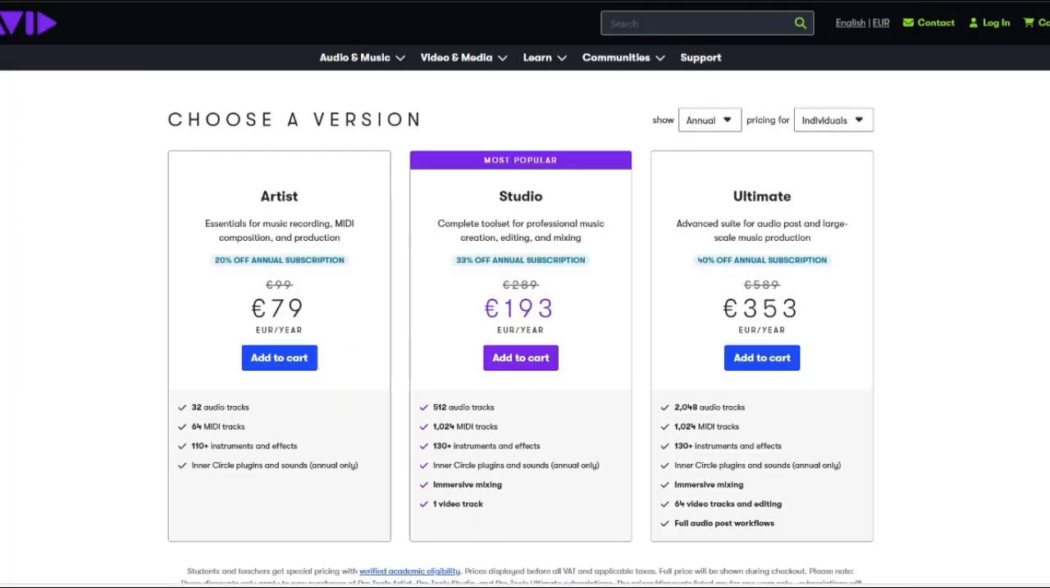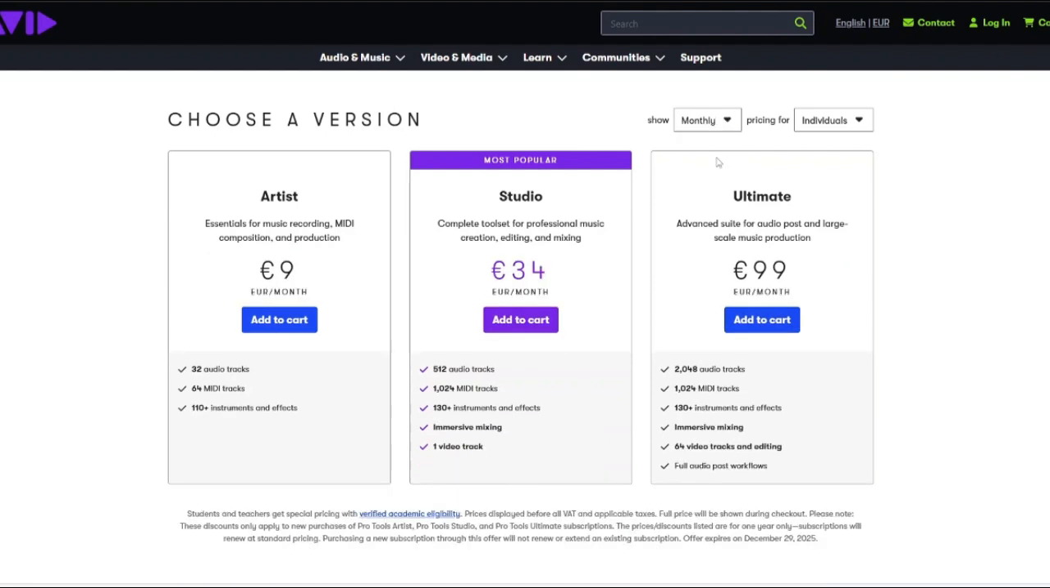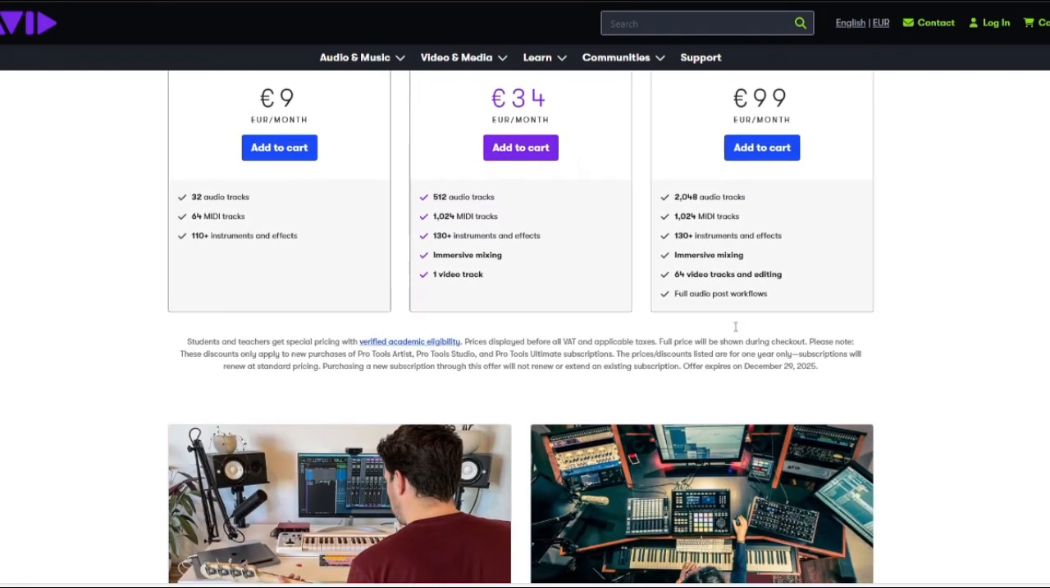And for Pro Tools, there's the Artist version at €79 per year, the Studio version at €193 per year, and the Ultimate version for €353 per year. If you want to do a monthly subscription, here's what it comes up with: €9 per month for Artist, €34 per month for Studio, and €99 per month for the Ultimate plan.